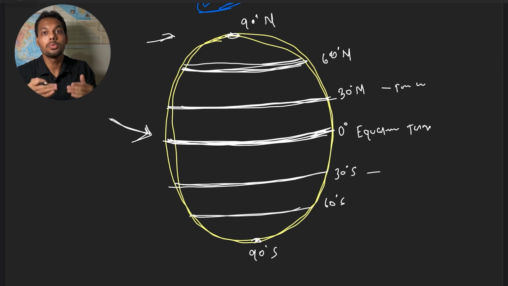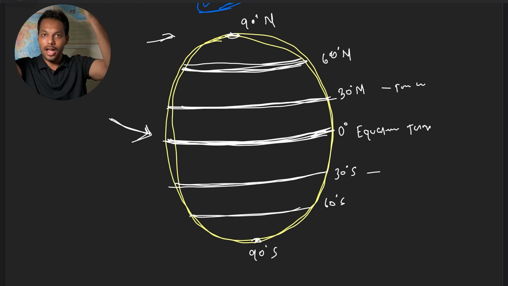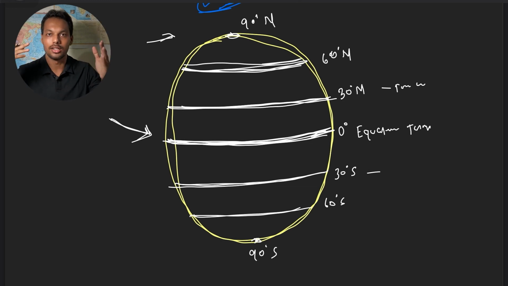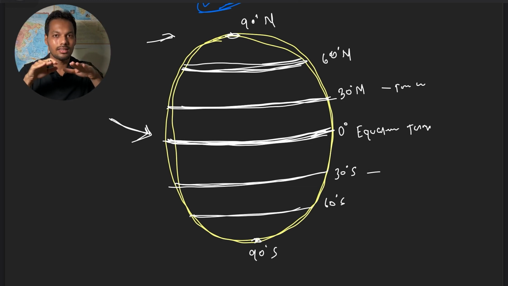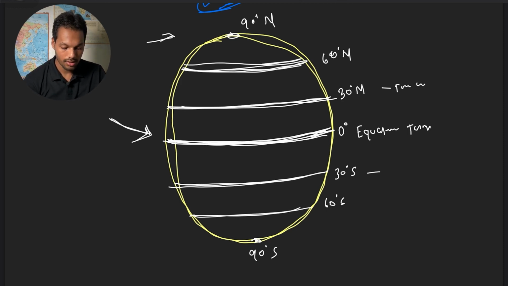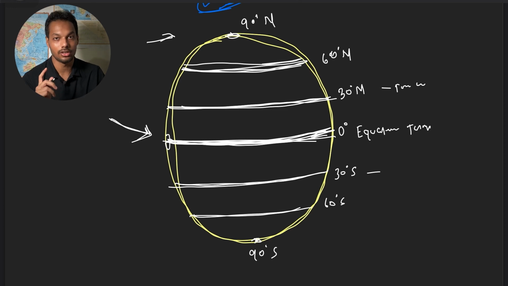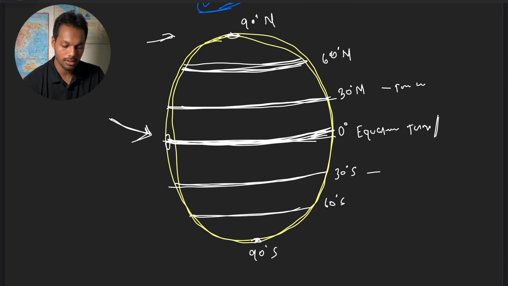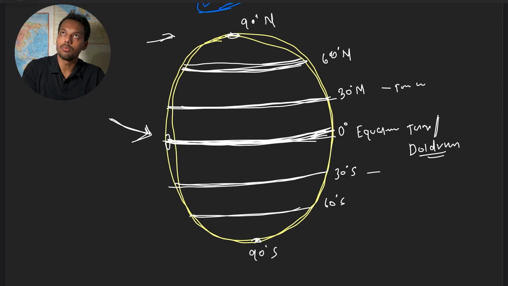Like that, at the equatorial line the temperature is higher because of direct solar radiation. The air will expand and move to a higher altitude. So there is creation of a low pressure belt at the equator. The equatorial region has a low pressure belt, and that low pressure belt is also called the doldrum. So air in this region will move upward.